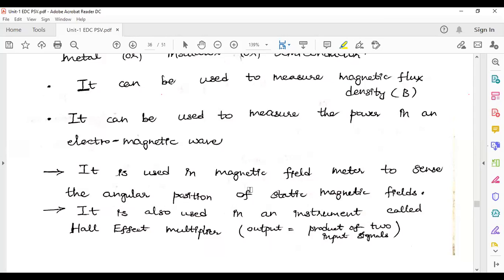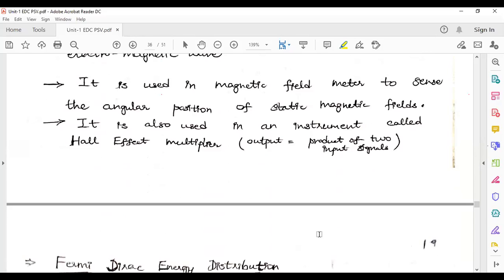Please go through if you have any interest regarding this Hall effect. Different types of sensors and transducers are there. You can go through this one and you can acquire the knowledge. It is also used in an instrument called Hall effect multiplier. Its output is a product of two input signals. Its output, Hall effect multiplier, is the product of two input signals. This is about Hall effect.